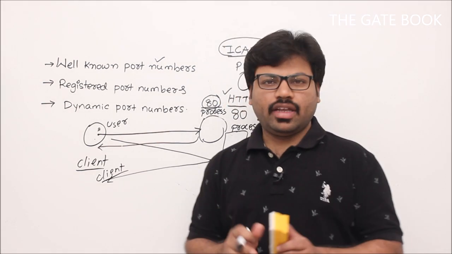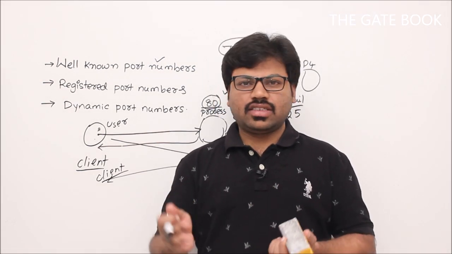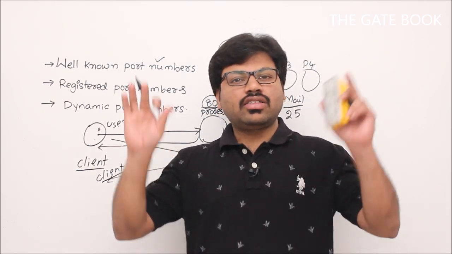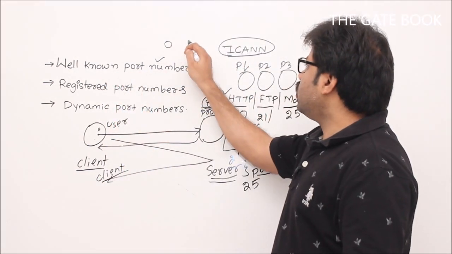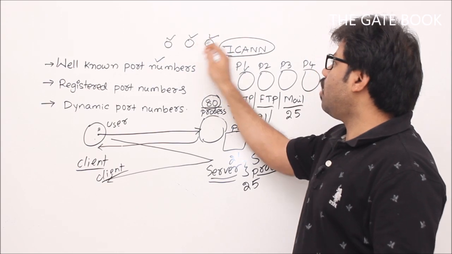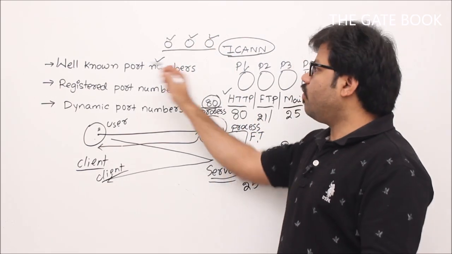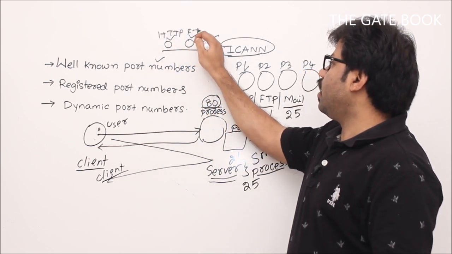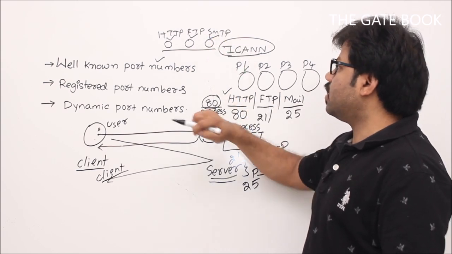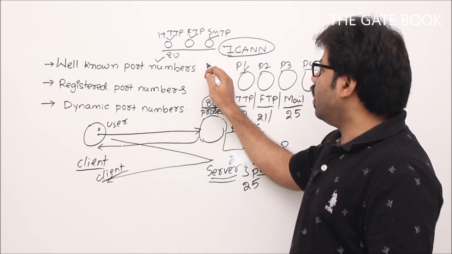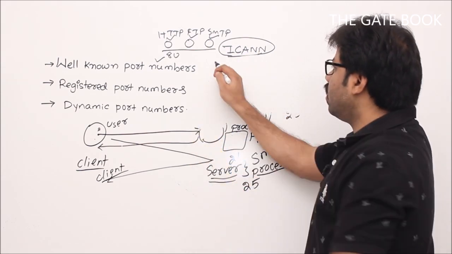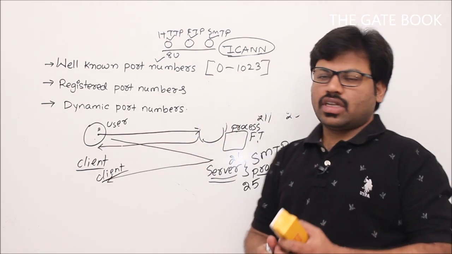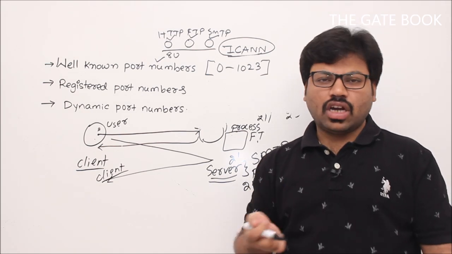That's why now, happily, without worrying about anything, we can access and download pages and files, and access our mails, because to do all these things you are communicating with some processes. Those processes are well-known processes and they get well-known port numbers. Some of the well-known processes are HTTP, FTP, SMTP. There are so many other things we will see in the application layer, and their numbers are fixed, generally in the range of 0 to 1023. From now onwards, remember, well-known port numbers are 0 to 1023. We cannot touch them. We should not use them.